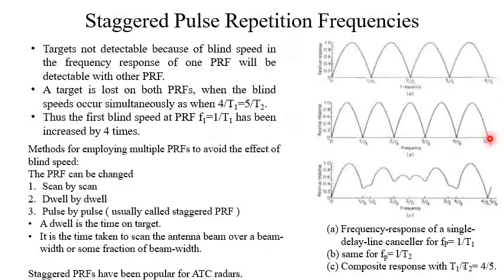So for both the PRFs, this frequency is the common blind frequency, or rather common blind speed. This Doppler frequency will give you the common blind speed.